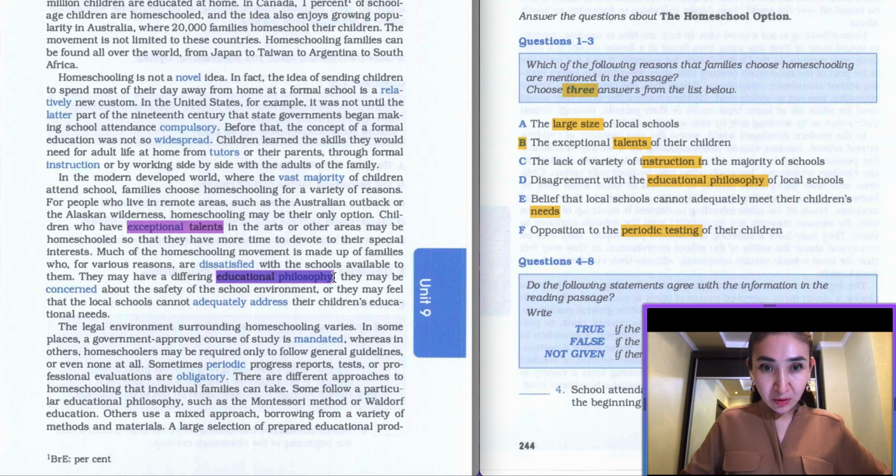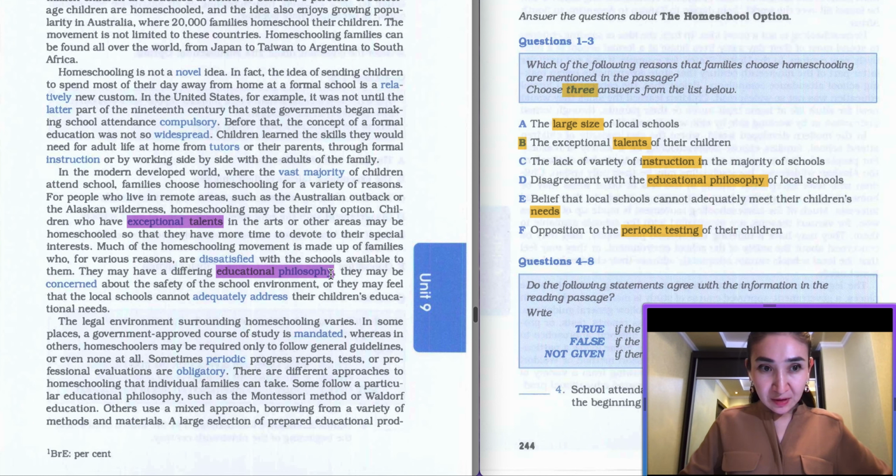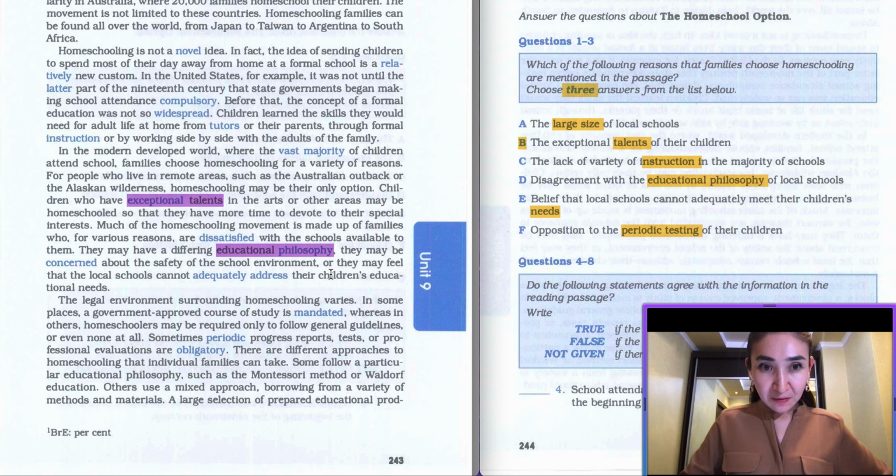Let's highlight this keyword and let's read this sentence. They may have a differing educational philosophy. They may be concerned about the safety of the school environment, or they may feel that the local schools cannot adequately address their children's educational needs. So another answer to the question is going to be D. Disagreement with educational philosophy of local schools.